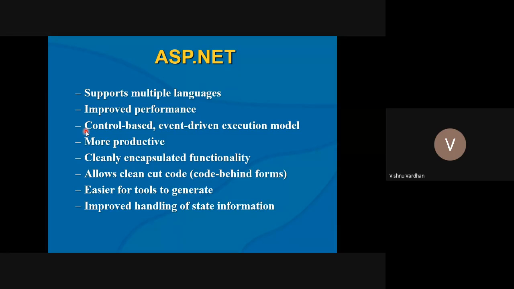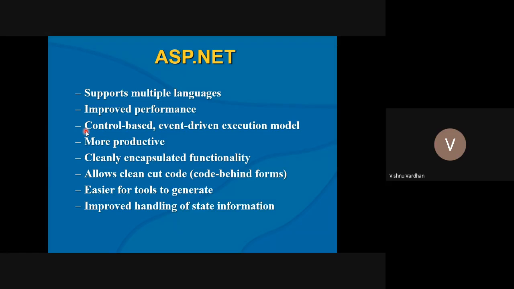You just have to target some events, like whether it is a page load or page unload, pre-render, pre-init. So many methods are there. All these are default methods, and simply you have to open that method and write your own code. Okay, so in that way, the event-driven execution model offers better performance and better interaction for the programmers also.